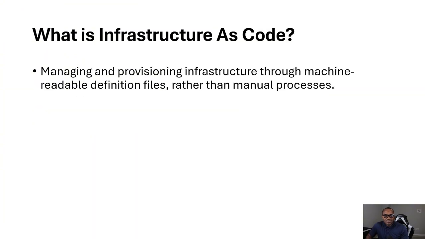And what is infrastructure as code? Infrastructure as code means defining your infrastructure with a code file. Defining your servers, your networks, and other infrastructure components in code files. These files are stored or may be stored in a version control system like Git, allowing you to track changes over time and automate provisioning.